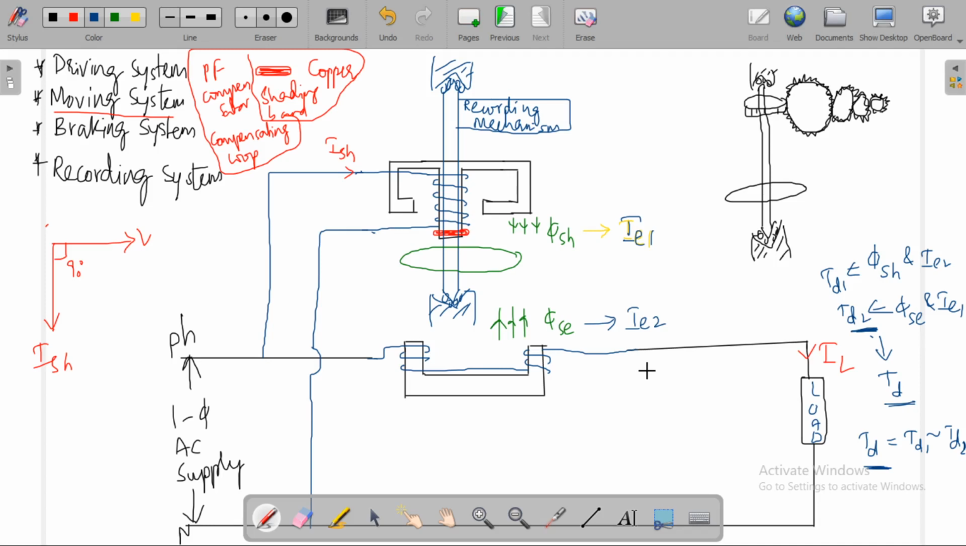So the disk will be rotating because of that driving torque set up by the two fluxes phi sh and phi sc. Disk will be rotating. Therefore, it indicates power consumed by the load. So the number of revolutions made by the disk will be directly proportional to the energy consumed by the load.